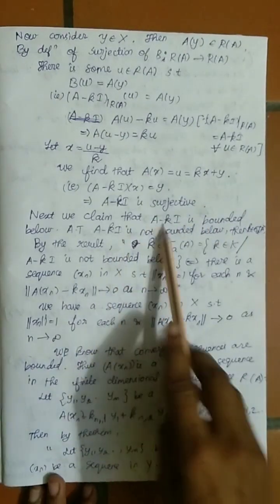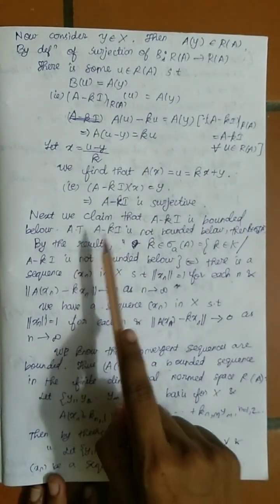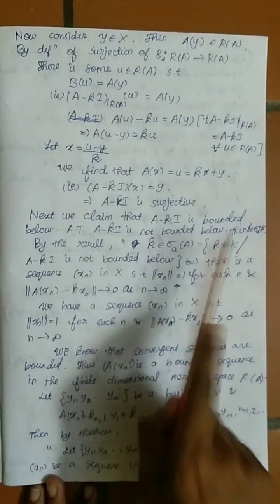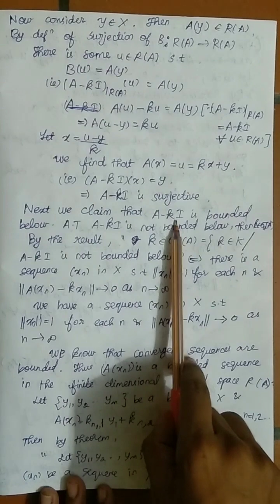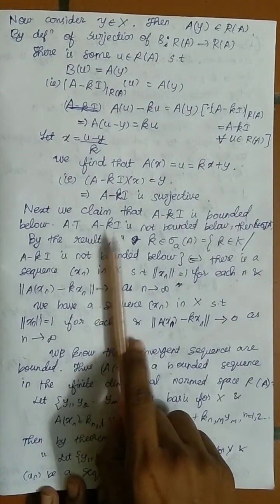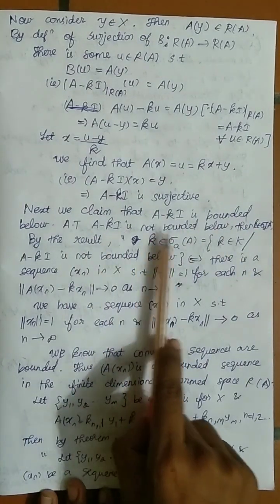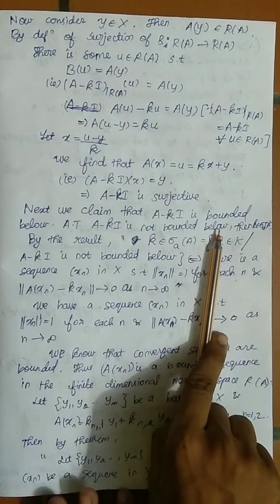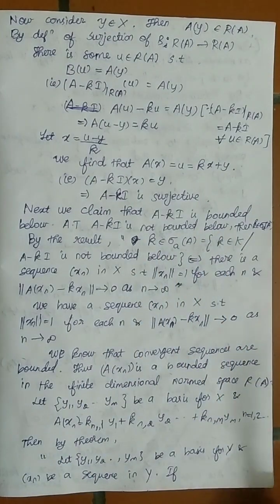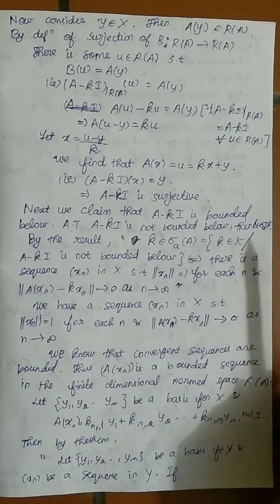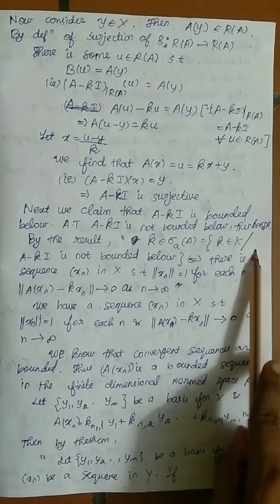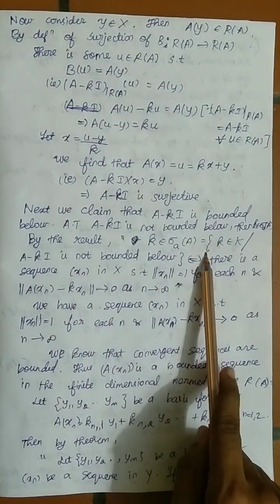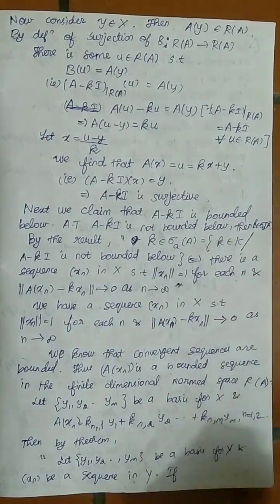Next we prove that A minus Ki is bounded below. Let us assume that A minus Ki is not bounded below. What if it is not bounded below? Then we can say that K belongs to sigma_a(A). This is by the definition of sigma_a(A), which is the collection of K belonging to the field such that A minus Ki is not bounded below. So my K belongs to sigma_a(A).